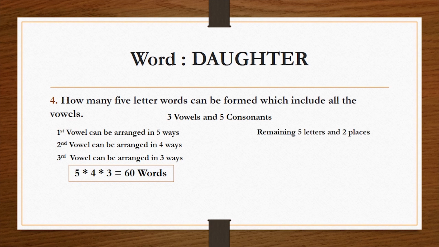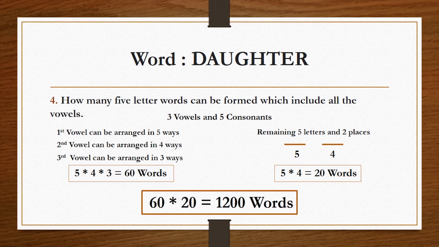Now we are left with the remaining 5 letters and 2 places. So the first place can be filled in 5 ways and the second place can be filled in 4 ways. So the solution is 5 into 4, that is 20 ways. Now since we have to fill all the placeholders, it is a mandatory condition and it is an AND condition. We can't do this or that. We have to do both the cases. So we'll multiply the results of both, that is 60 into 20, that is 1200 words.